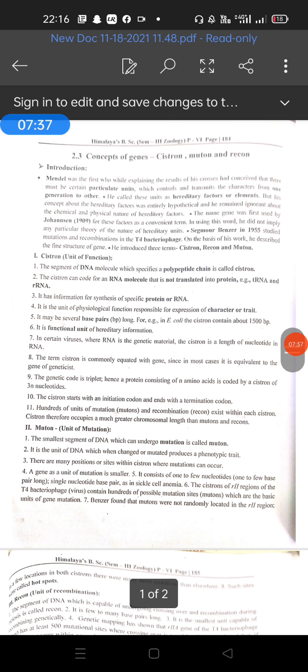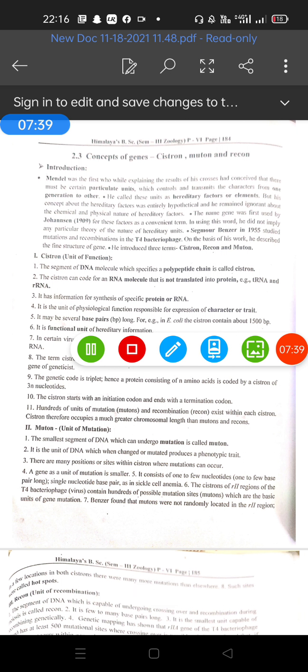So here I finish my topic, the modern concept of the gene, by Zimmer and Windsor.